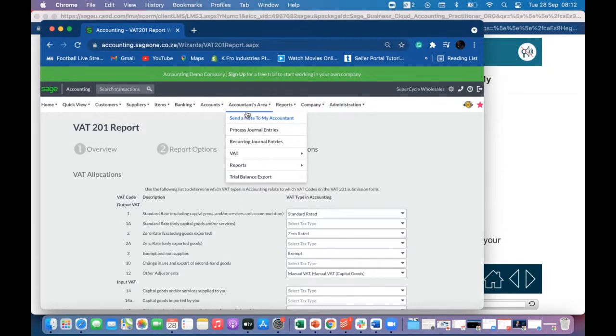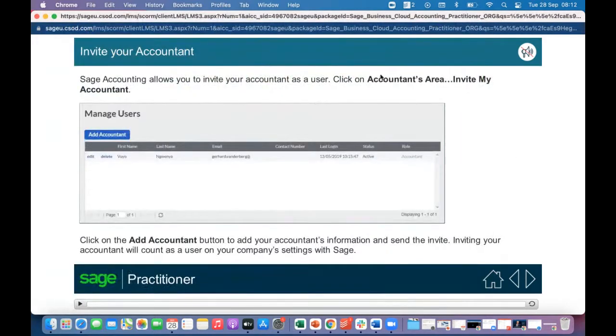But because I'm in the demo, it's not giving me that option to invite an accountant. But that's where you would find it, because remember, it says accountants area, then invite my accountant. Then you'll have this screen pop up.